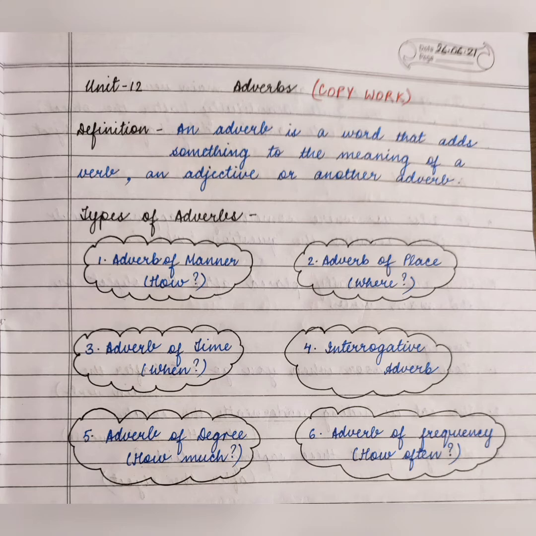जैसे कि हमने पहले एग्जाम्पल्स देखे, आप लोग एग्जाम्पल्स चाहें तो फिर से देख सकते हैं. कुछ adverbs ऐसे थे जो adjectives को डिस्क्राइब कर रहे थे, कुछ adverbs ऐसे थे जो verbs को डिस्क्राइब कर रहे थे. So the definition of adverb goes like an adverb is a word that adds something, जो किसी word की meaning में add करता है. कौन से words की meaning में add करता है? Either a verb or an adjective or another adverb. Okay.